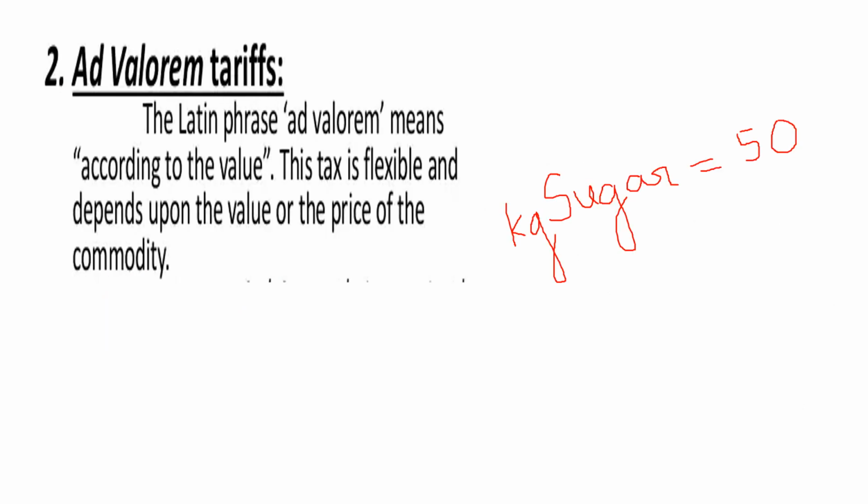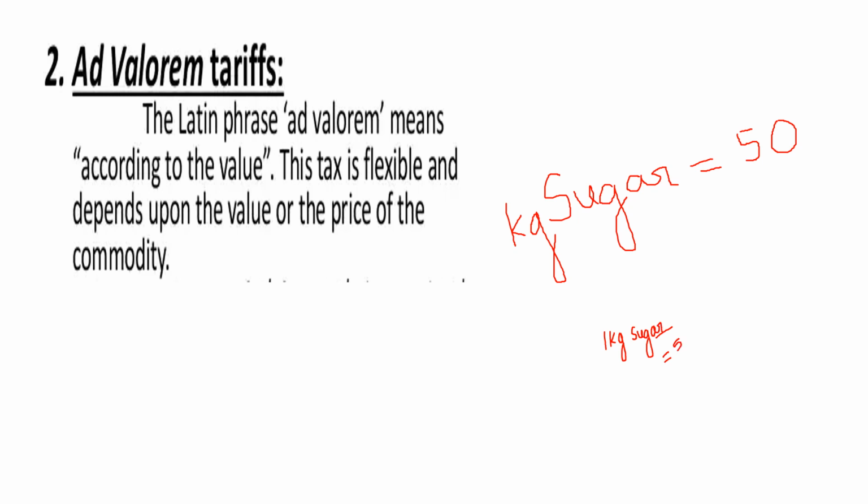The second point here is ad valorem duty. Tariff levied on the basis of the value of the item. Here I can take the same example. For 1 kg sugar, rupees 50 is the charge. On this 50 rupees, 10% tax is levied. So I have to pay 10% on 50 rupees, that is 5 rupees.